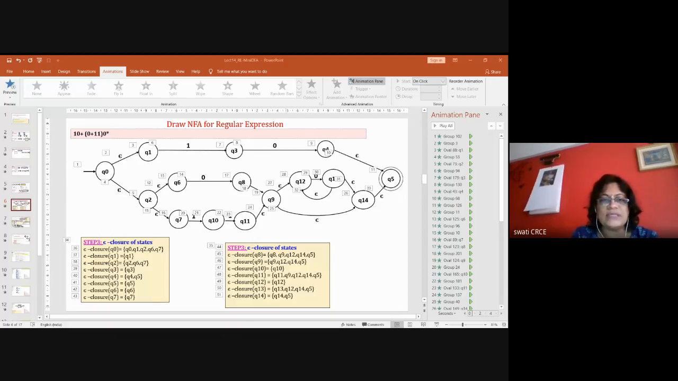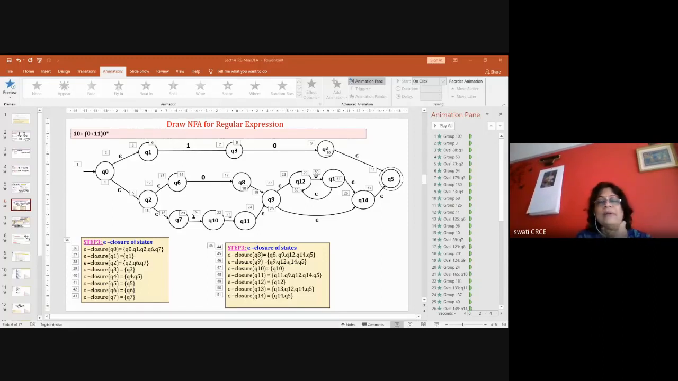So only 0 is accepted. Then 0 0 0 and 1 1 1, for any number of times, is accepted, or 0 0 0 1 is also accepted, or only 0 0 zeros are also accepted, or only 1 1 1 1 is also accepted. So for 0 star 1 star, it is not a problem to solve. I can have a finite state machine for that.